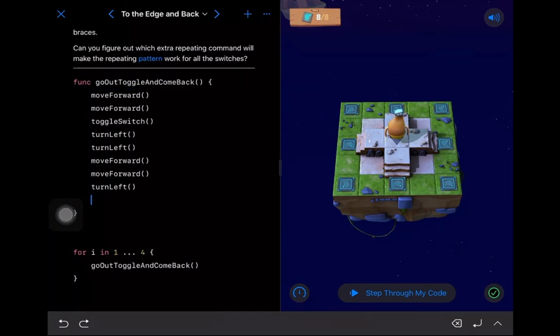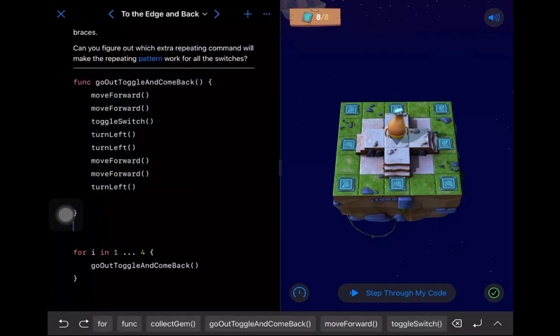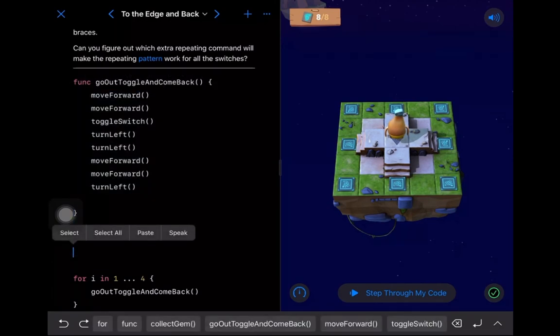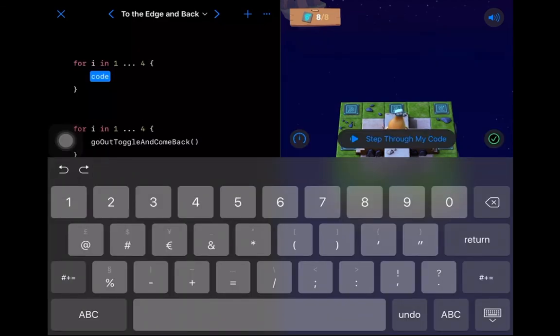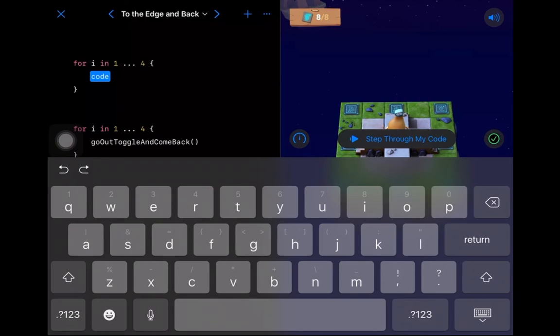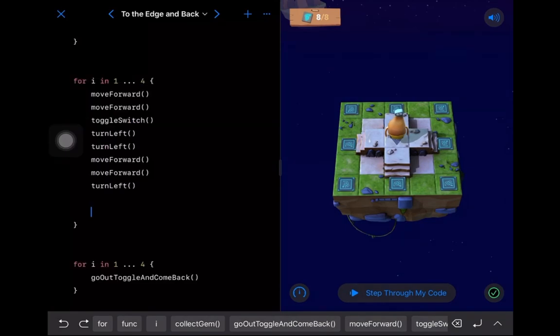I could have just taken all of these. Let's select all of them. Copy those. We could have said, you know what? Let's just put these inside a for loop. So we'll create a for loop. We'll do it 4 times. Inside the code here, we're just going to paste all of our lines of code. This would do the same exact thing. Both of these here and here are the same thing.